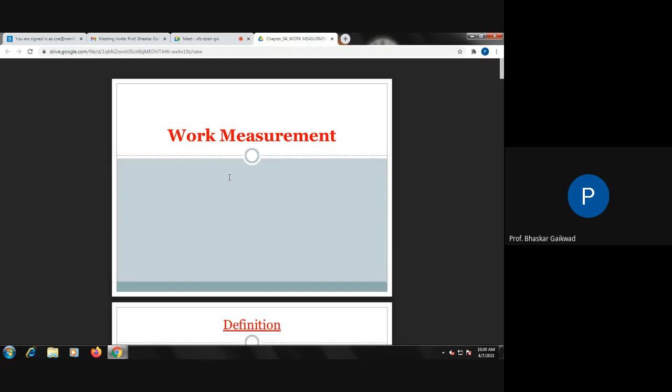And why is there a need for work measurement? Because in industry, while making any product or doing any type of work, we require time, because on that basis we are going to pay the amount to the workers. If work measurement is not there, there is a problem about how many rupees we are going to pay.